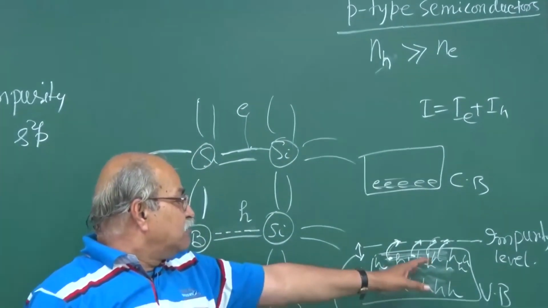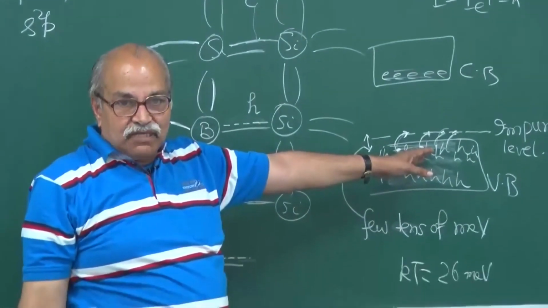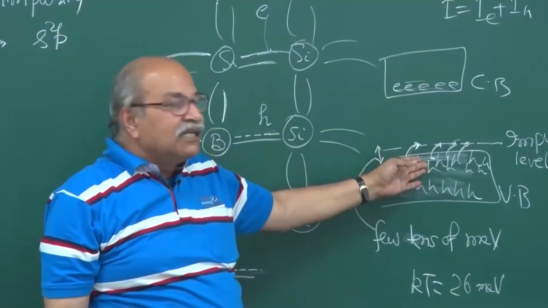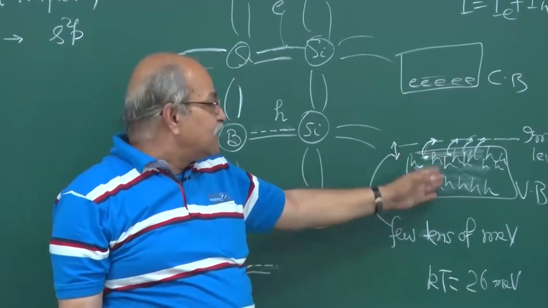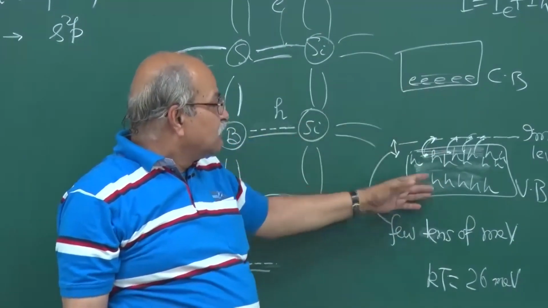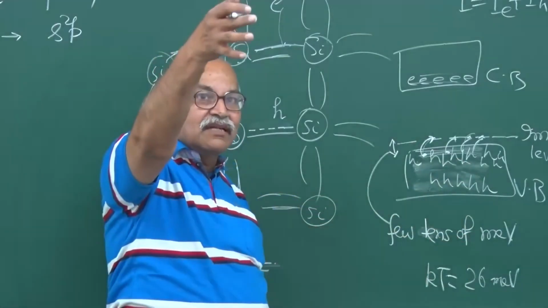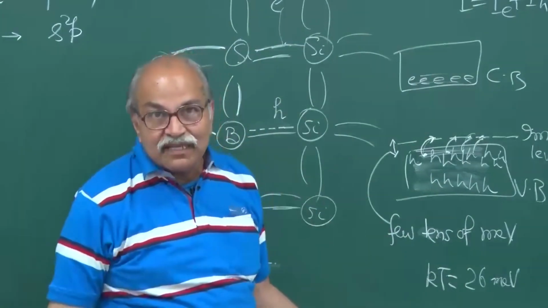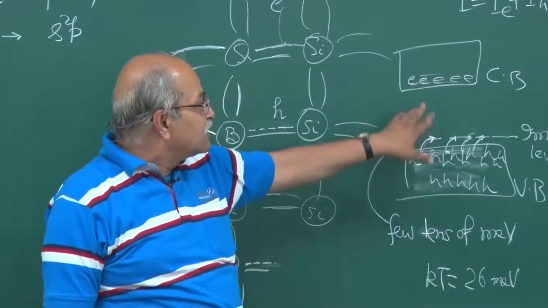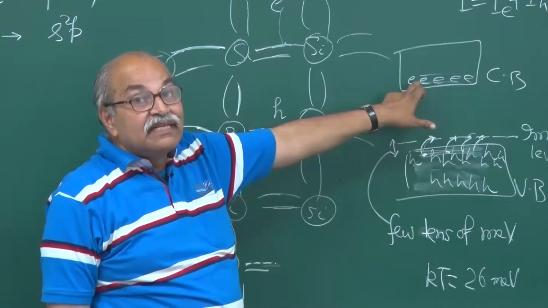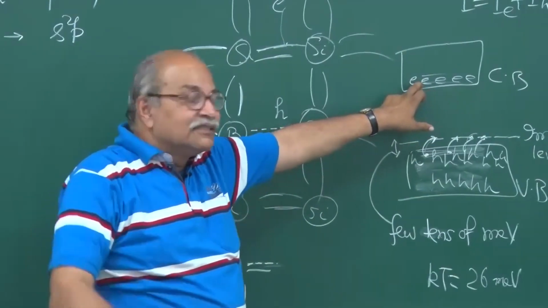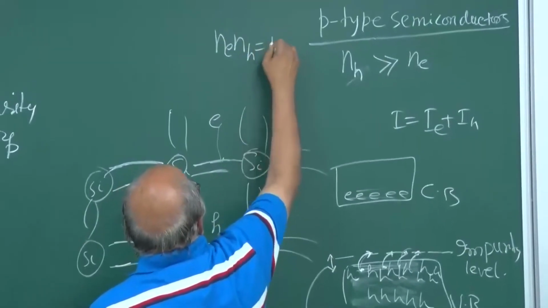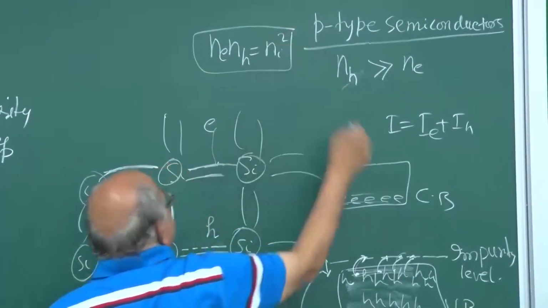Once again, if the number of holes is much larger here, then the probability of an electron coming and falling into some hole will increase. If you have fewer holes, then there is some probability, but if there are too many holes and some electron is there, then the probability of it falling into this hole or that hole or that hole will be much larger. And therefore, through recombinations, the number of electrons will reduce from intrinsic. So that same equation will hold: Ne times NH is equal to Ni squared. So that holds here also.